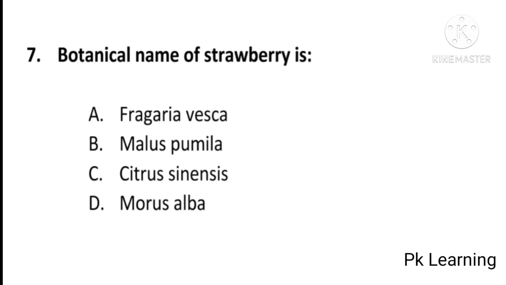botanical name of strawberry is Fragaria vesca, Malus pumila, Citrus sinensis or Morus alba. And answer is A, Fragaria vesca. Botanical name of strawberry is Fragaria vesca. A is the correct option. And next question is